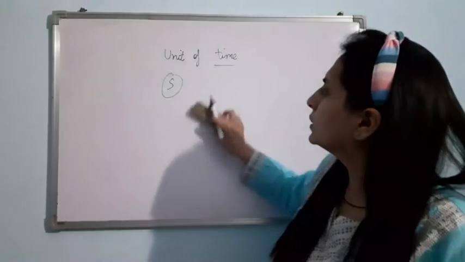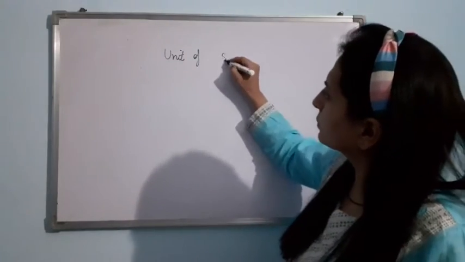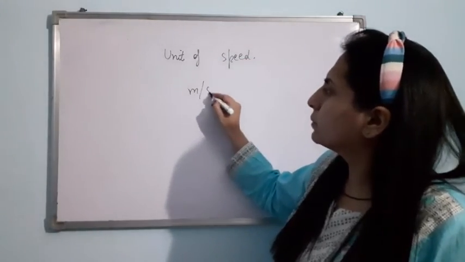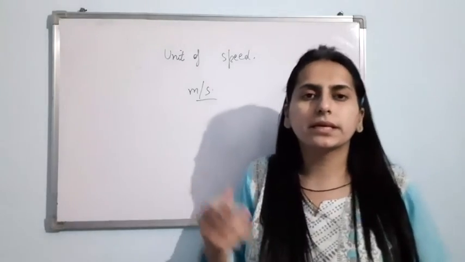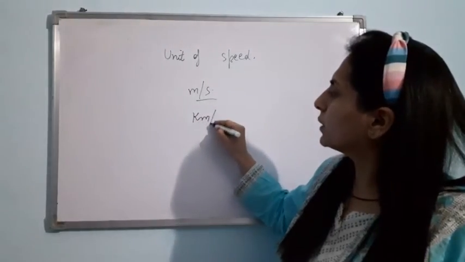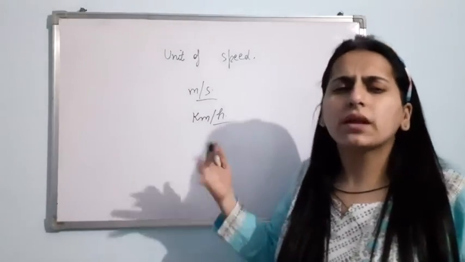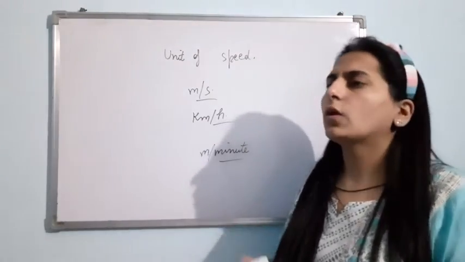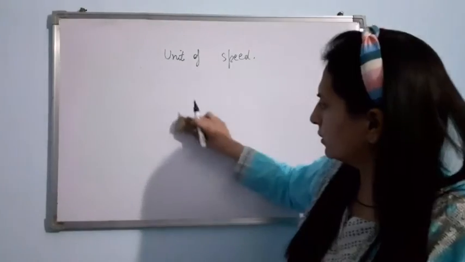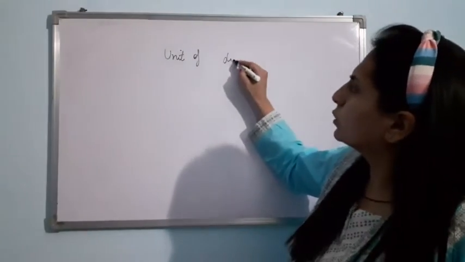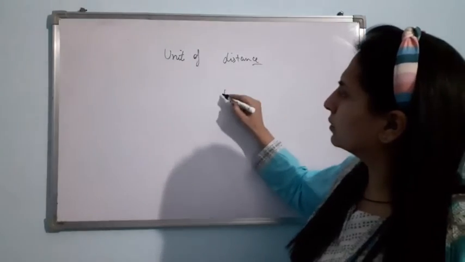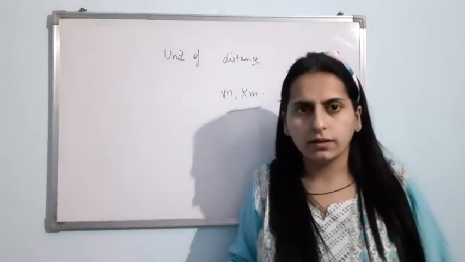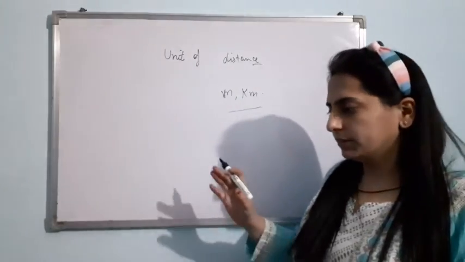Now let us talk about the unit of speed. Unit of speed is meter per second. The basic unit of speed is meter per second, or it is kilometer per hour. We also use meter per minute. Is that clear? Now if I talk about the unit of distance, it could be meter, it could be kilometer. It depends upon our convenience. It depends upon the distance that we are measuring. Clear?